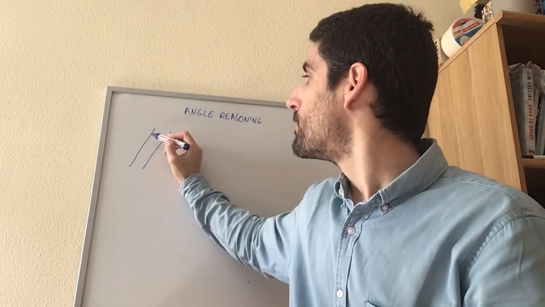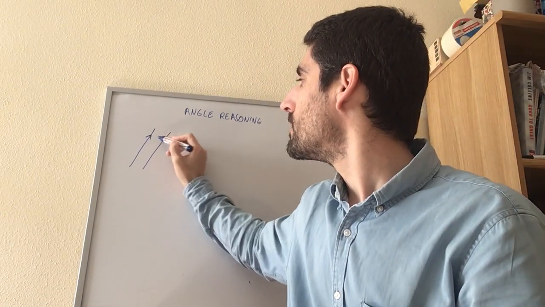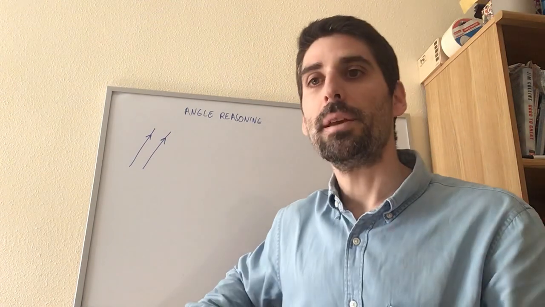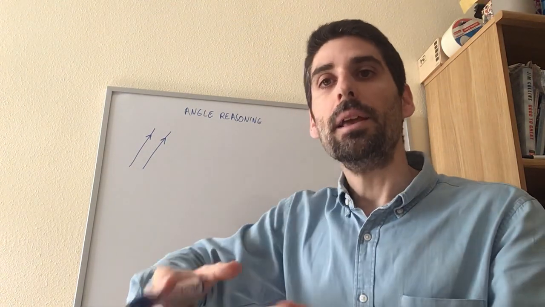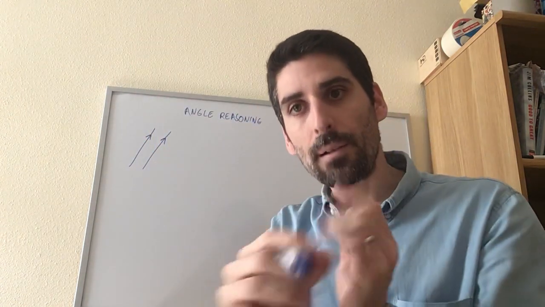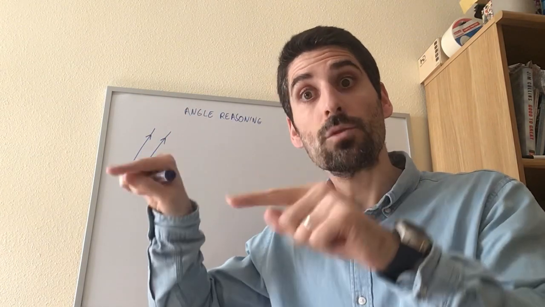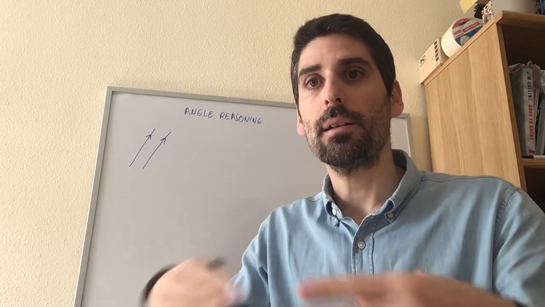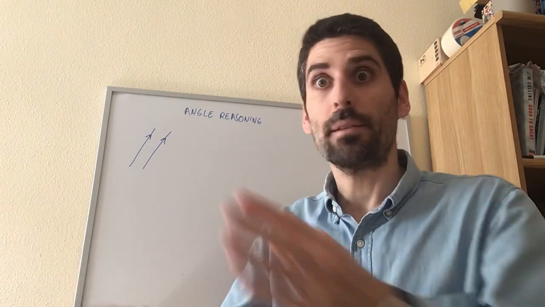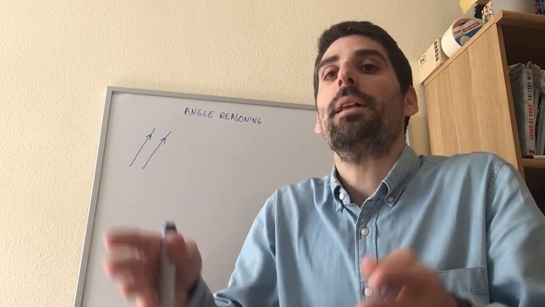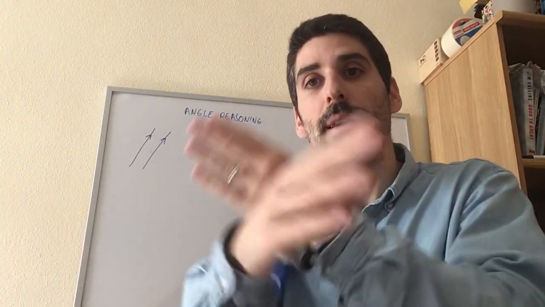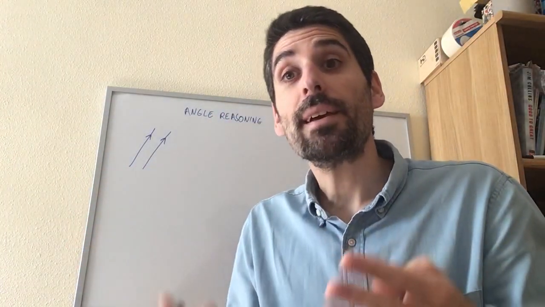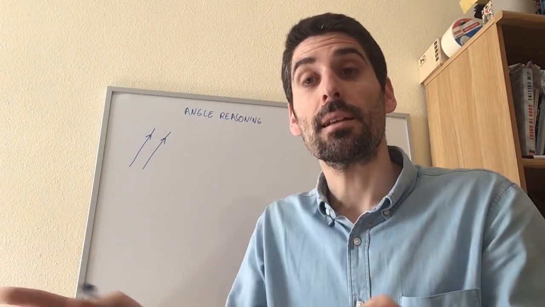We put a little arrow like so. That means that those lines are parallel. Even if they don't look like they are parallel, if they have those two little arrows, it means they are parallel. You assume they are parallel, you move on with your life, they never cross. Like people that never find each other in love, the paths will never cross. They are sad lines. Parallel lines are sad lines.